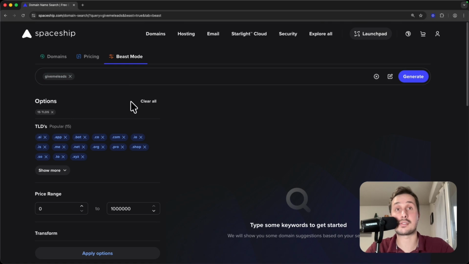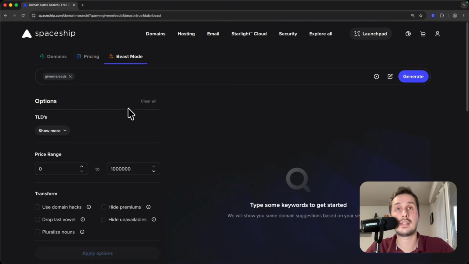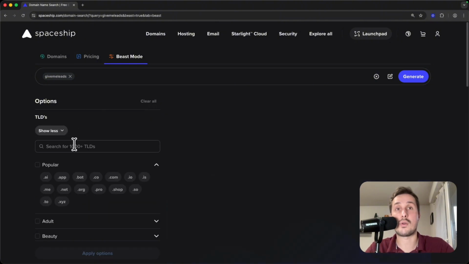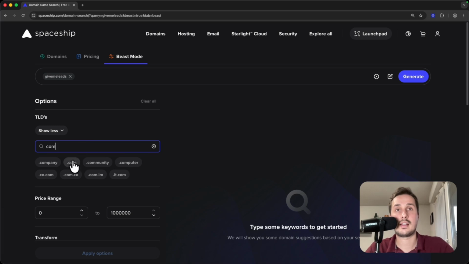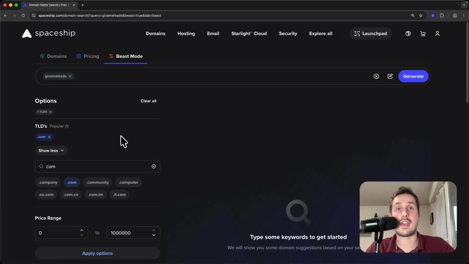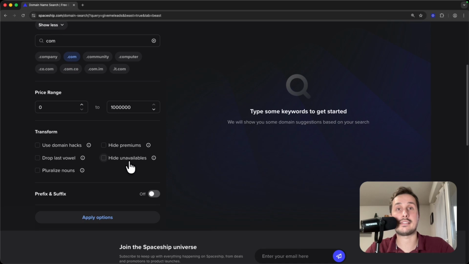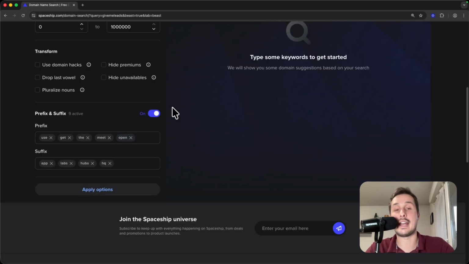The next step is to select our extensions. So for that I recommend you to click on clear all, and here we say that we want .com. So this one, .com. Then I scroll, and here I click on prefix and suffix. So I toggle this button, and here we say that we want to use the prefixes use, get, the. So I don't want this one. Meet, I don't want this. And I will add try, like this. And suffix, I will just keep HQ.